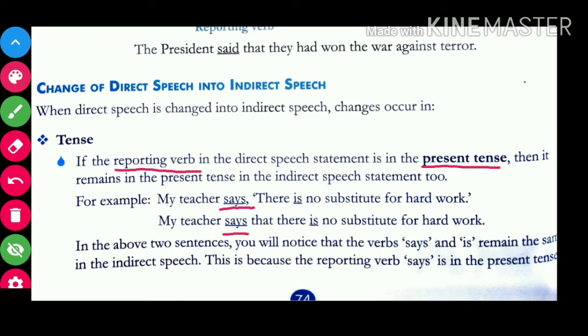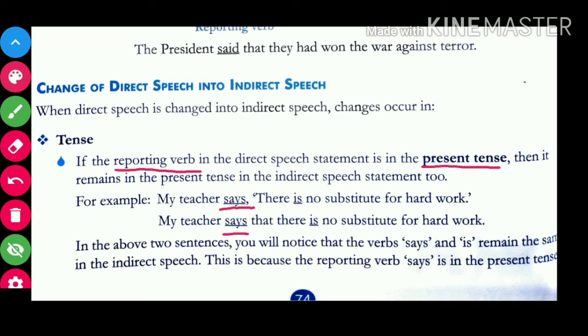If the reporting verb is in present tense, just like says, in that case, it would not change its form. So, my teacher says that, comma and inverted commas replaced by that, there is no substitute for hard work.